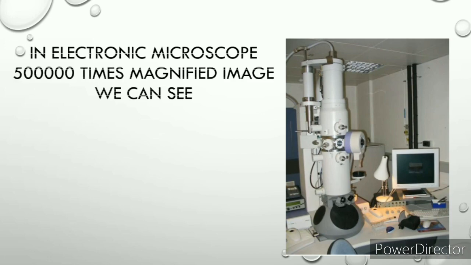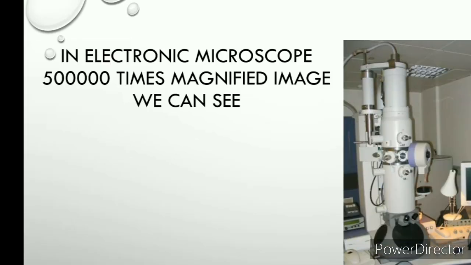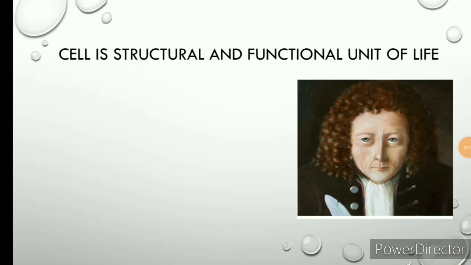This is the highly developed microscope called the electron microscope, in which we can see a 5 lakh times magnified image. This microscope is present in research laboratories, but it is not common. It is a very rare and very high-level microscope. It is present in large institutes, and in it we can see the magnified, that means large, image. We can see a 5 lakh times magnified image in this case.